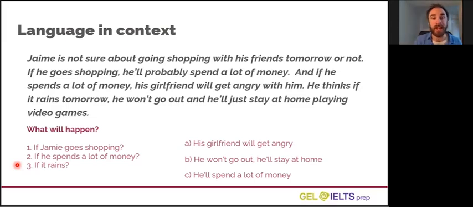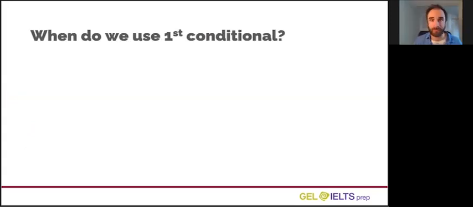The correct answer is B. He won't go out, he'll stay at home. If it rains tomorrow, he won't go out, he'll just stay at home. So these are the 2 results, and the condition is if it rains tomorrow. So let's look at some more examples of when we use first conditional.